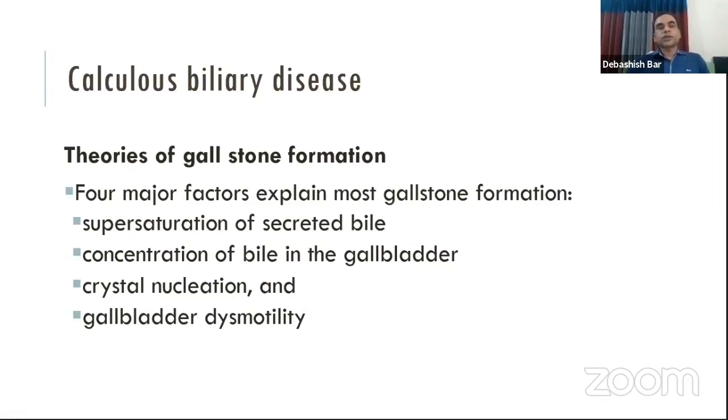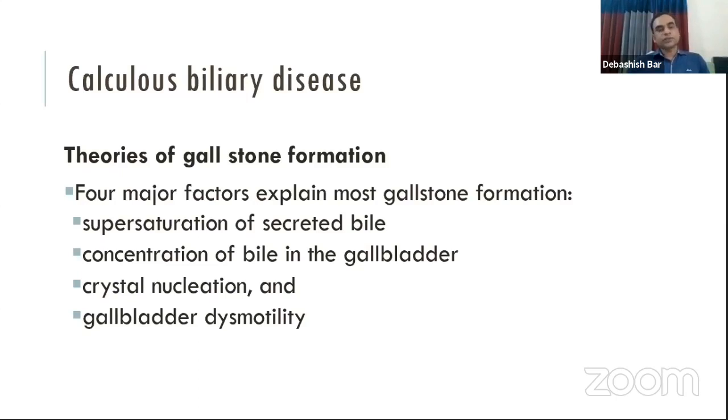Now, we have to know how gallstones are formed. There are several theories of gallstone formation, but the most accepted theory is that gallstones are formed by supersaturation of the secreted bile. It is also formed by concentration of bile in the gallbladder.